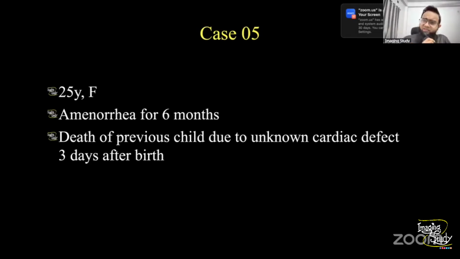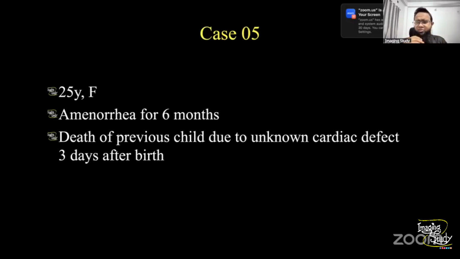Okay, so one case for the day. This is a 25-year-old female patient who came with amenorrhea for 6 months. She went through a congenital abnormality scan, which was normal, fortunately, but there was a history of congenital heart disease for the previous child of this patient, and the baby died on the fourth day of birth or after 3 days, whatever you say. So the patient was repeatedly advised for fetal echocardiography.